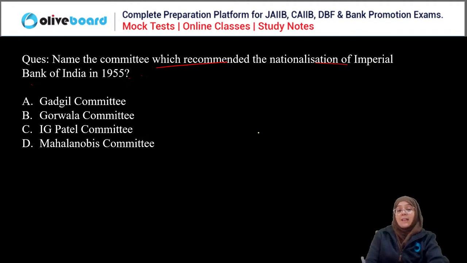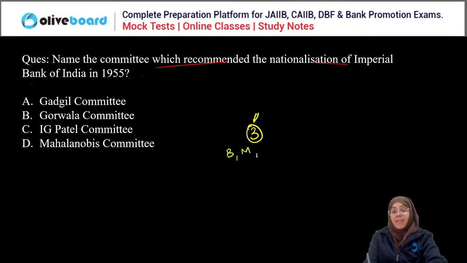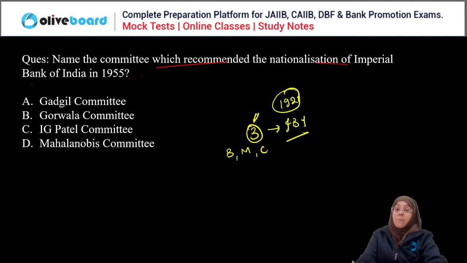So you know that there were three presidency banks: Bank of Bombay, Bank of Madras, and Bank of Calcutta, right? These three presidency banks were merged into Imperial Bank of India in 1921. Imperial Bank of India was nationalized in 1955 and the name was changed to State Bank of India, SBI.